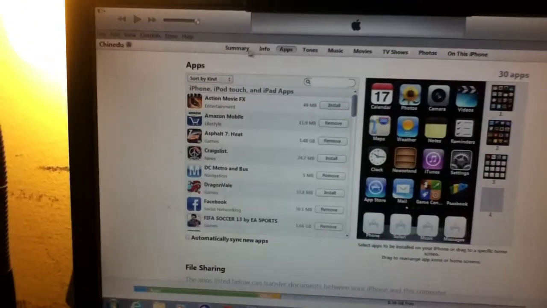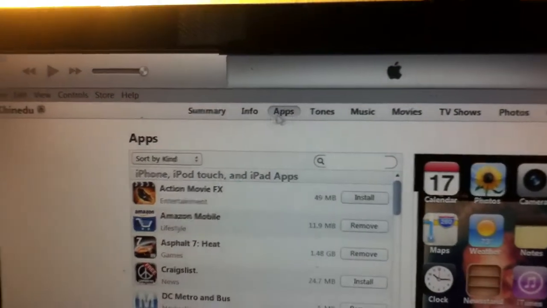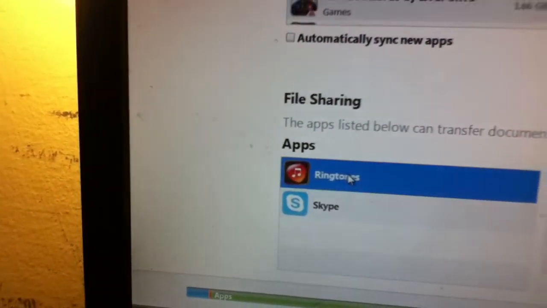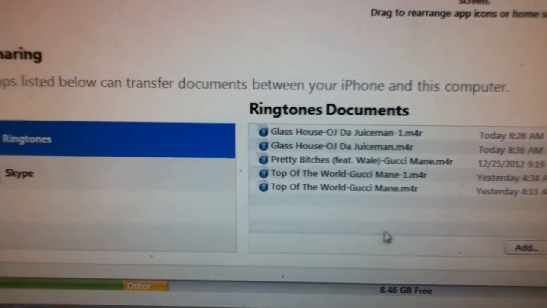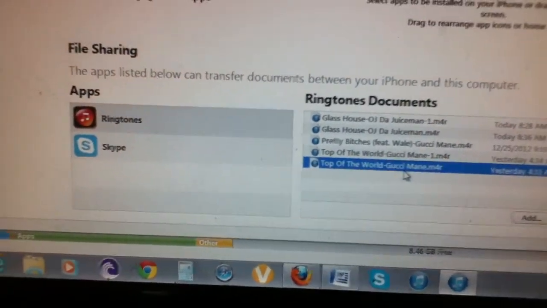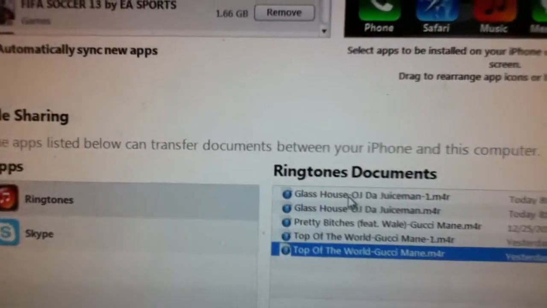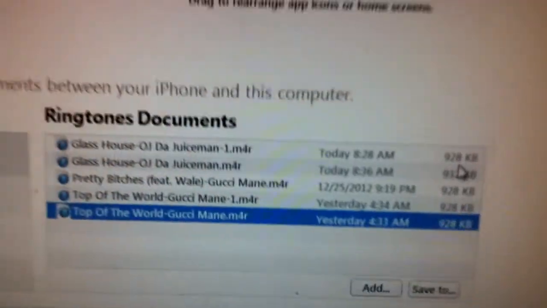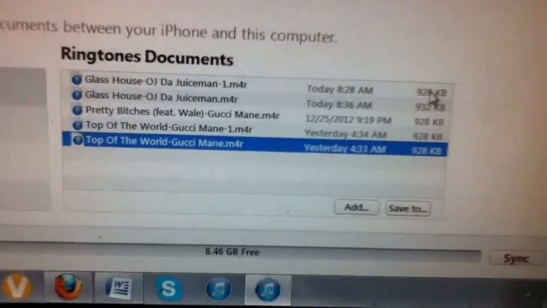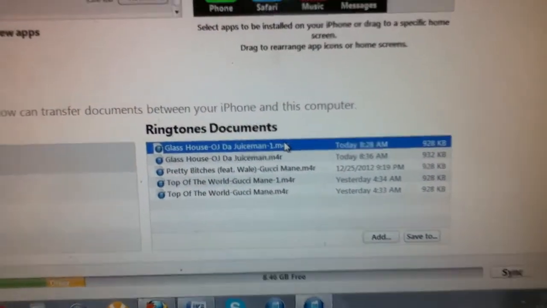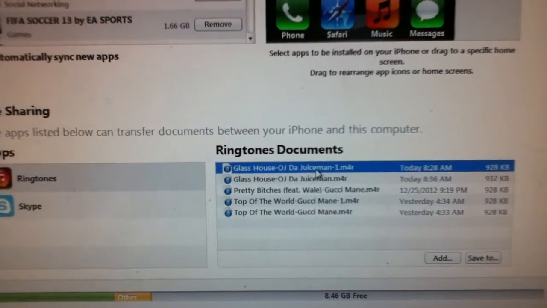And now we have to click on apps, because we're already on the apps. So you scroll down, you see the ringtone app. You click on it once, and you click on the one you just created, because I already created a lot. So let me just leave it. You're only gonna have this 928 kilobytes if you have 30 seconds. If you have more than 30 seconds, I don't think the music is gonna play, because I tried it a lot of times but it didn't work. So that's the one I choose.